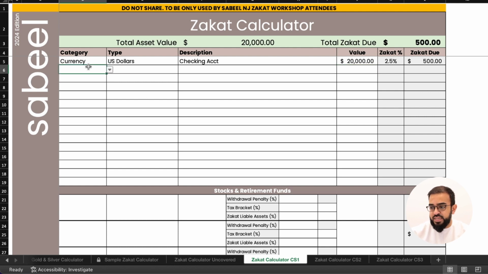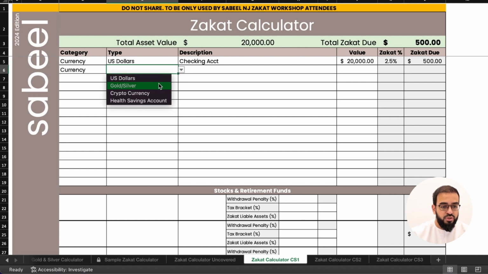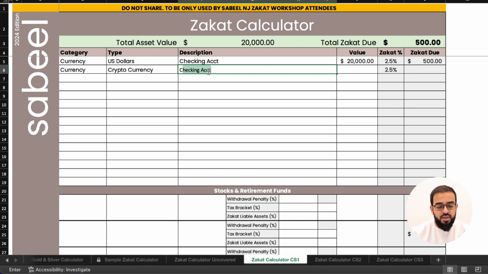Then the next asset that he has is listed as he invested $4,000 in crypto, but it's only currently valued at $3,000. So we'll use the current value of the asset regardless of how much he had invested. So we'll use currency, and we'll use cryptocurrency as the type, and we'll put crypto here, and we'll put $3,000.